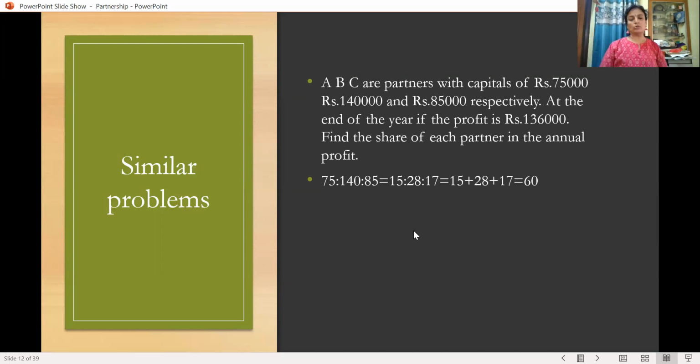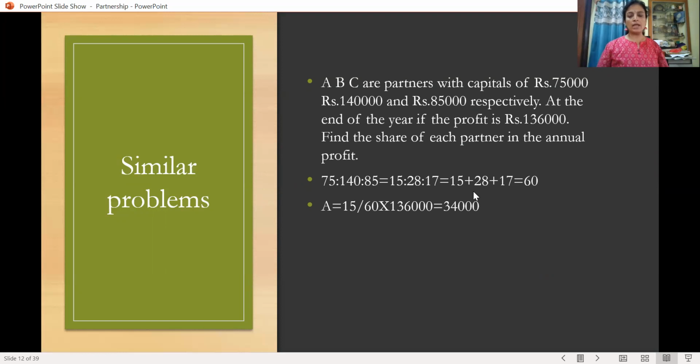1,40,000 and 85,000. Three zeros are common and we are neglecting three zeros. Then for 75,000, if three zeros are removed, 75 is left out. For 1,40,000, three zeros are removed and 140 is left out. For 85,000, if three zeros are removed, 85 is left out. So 75 is to 140 is to 85. And if you divide by 5, 5 15s are 75, 5 28s are 140, and 5 17s are 85, then you will get 15 plus 28 plus 17. Then the sum is 60.